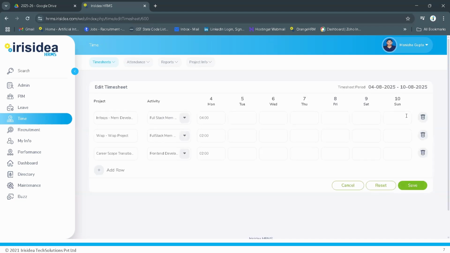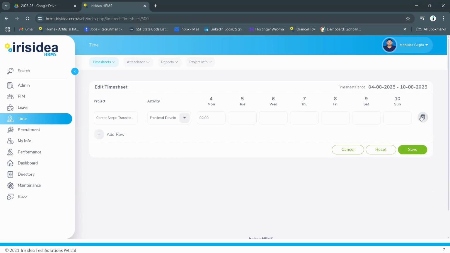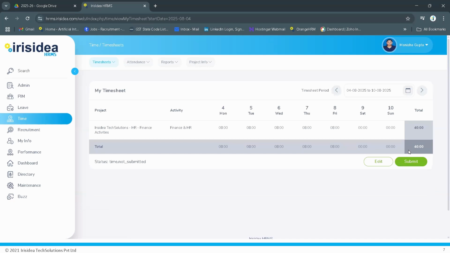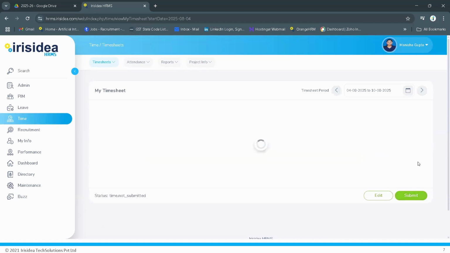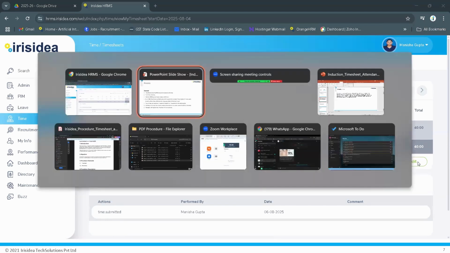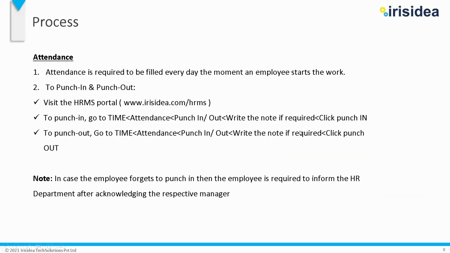Once you have completed the whole week, you have to click on submit. If by mistake you have selected the wrong project, you can delete it and then click on save. According to your project, enter how many hours you spent on that project and on another project. Once it is Friday and you have updated everything, click on submit. Once you click on submit, the timesheet mail will be sent to HR and your supervisor. This is the way you have to fill the timesheet.